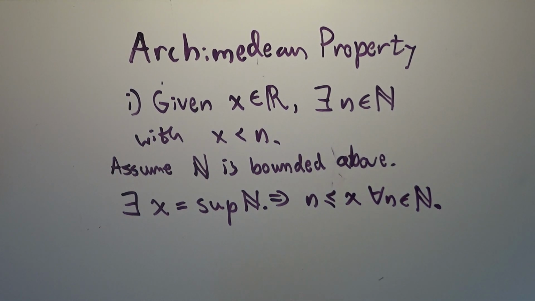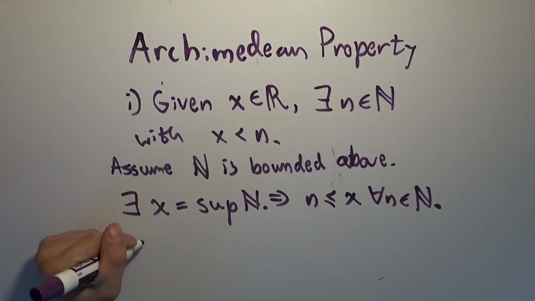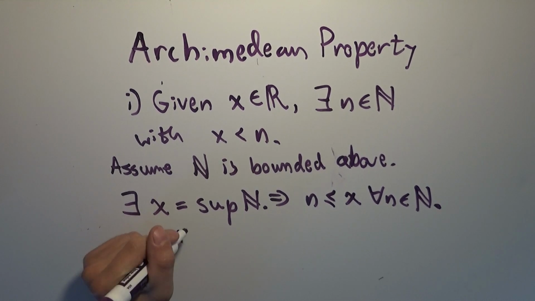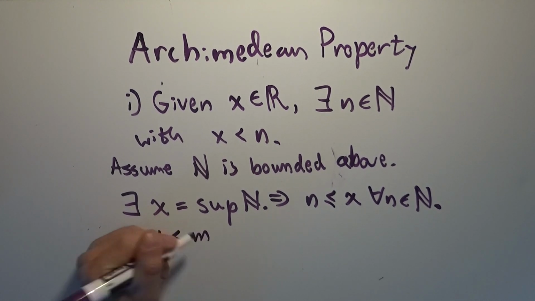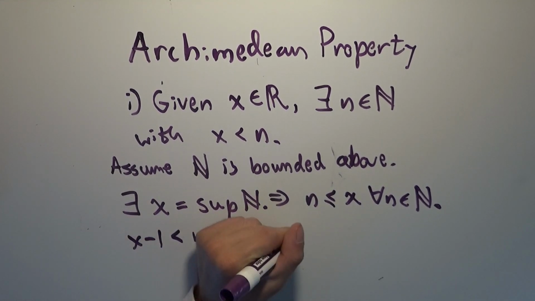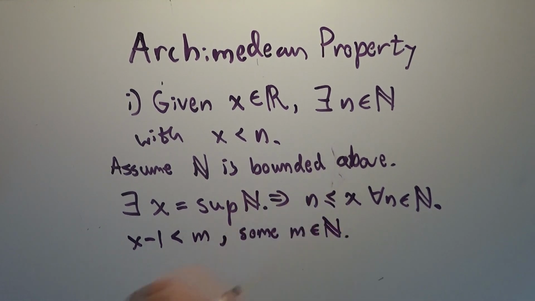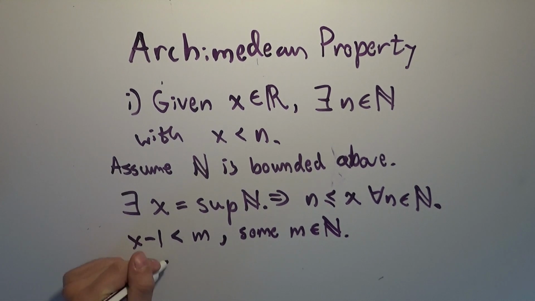And since it's the least upper bound, we showed in the last proof that if I took any positive number away from x, it would be less than some element. So x minus 1 is then less than some m in the natural numbers, so some integer. But of course we can just add 1 to both sides, in which case we get x is less than m plus 1.